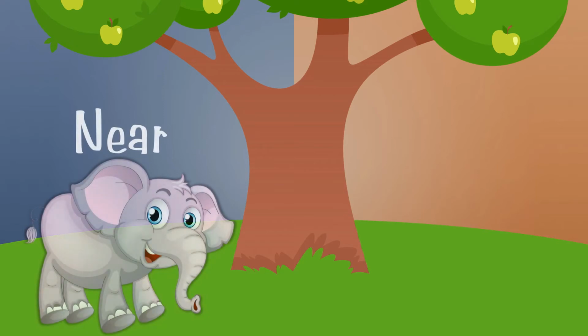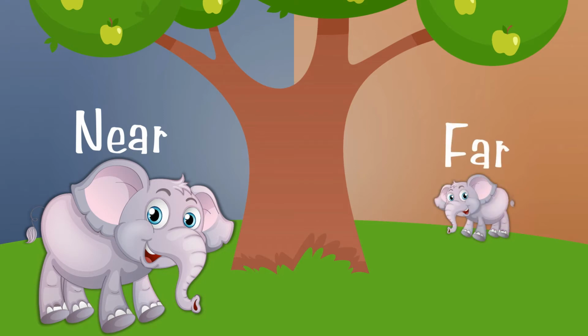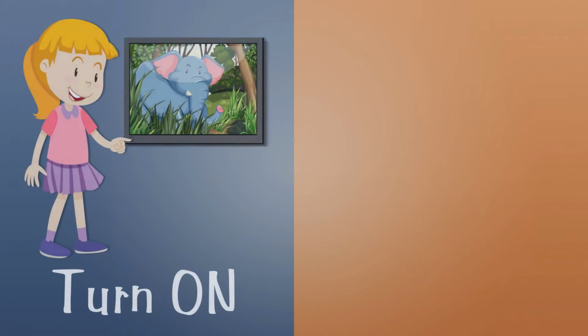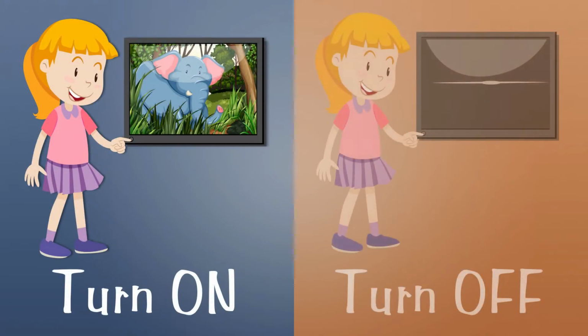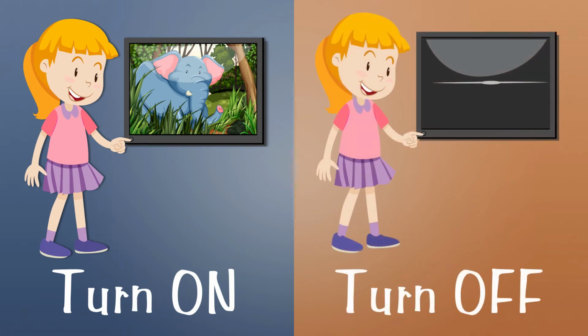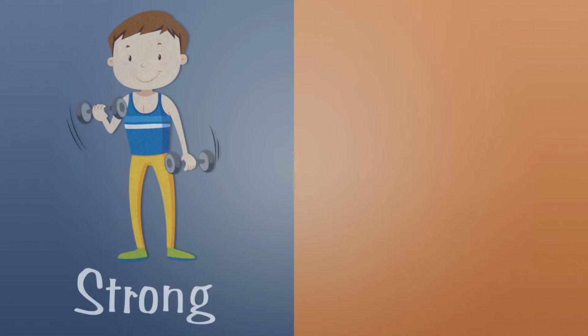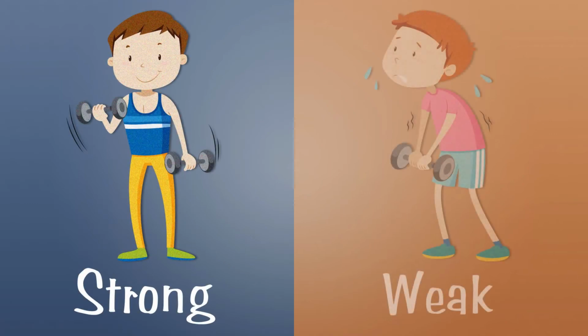The opposite word of near is far. Turn on. The opposite word of turn on is turn off. Strong. The opposite word of strong is weak.